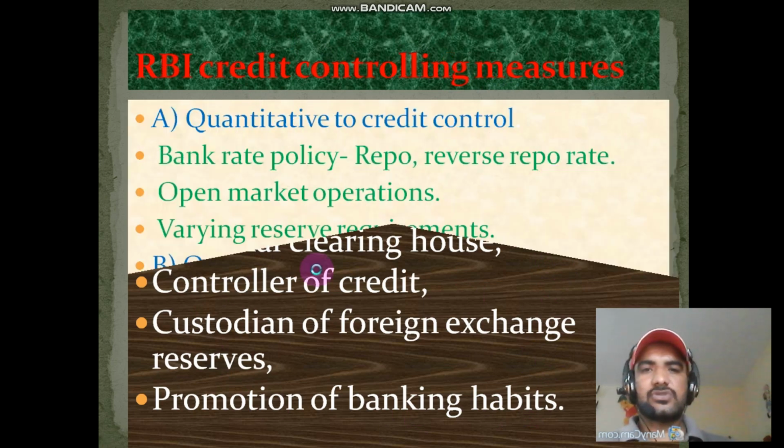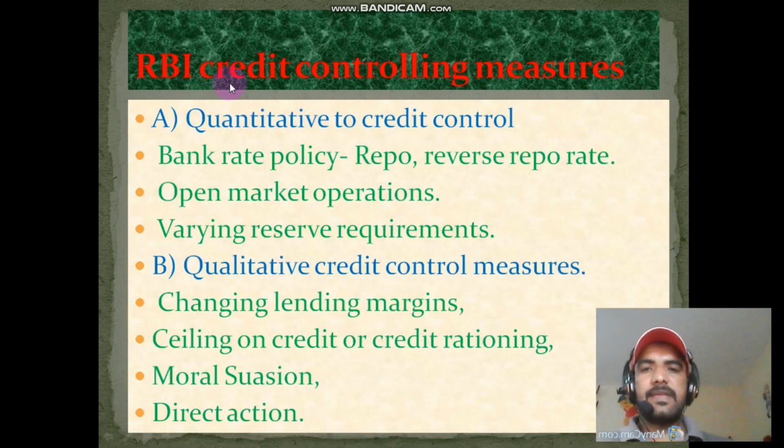Students, go to next question, that is RBI credit control measures. How does it control credit? There are two parts: quantitative credit control and qualitative credit control measures. The quantitative credit control measures are bank rate policy, repo and reverse repo rate, open market operations, and varying reserve requirements.